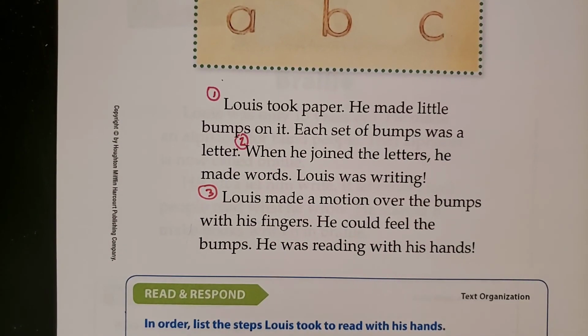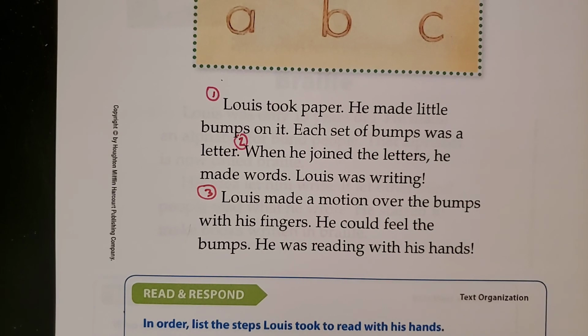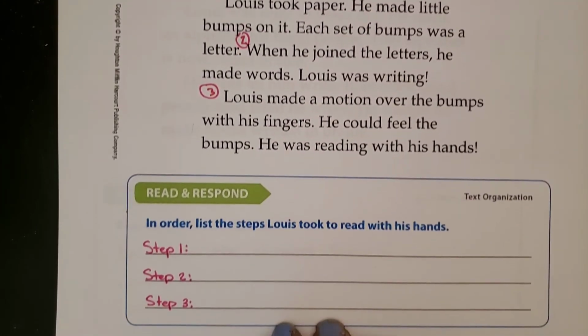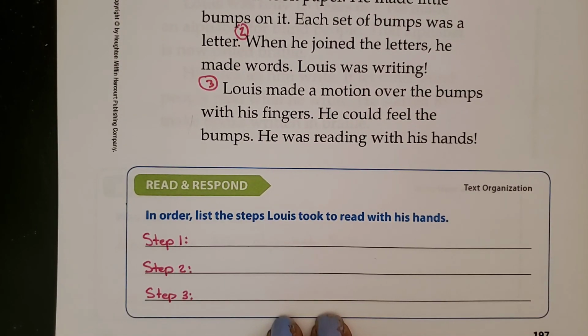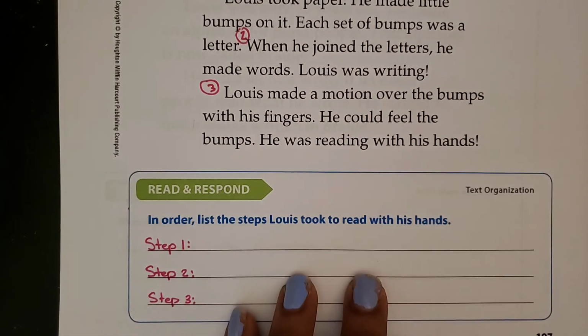And now he's reading because they wanted you to list the steps that show how he was reading with his hands. So now write that down here. Don't just copy it word for word out of the book. Write it in your own words. Step 1, step 2, step 3.